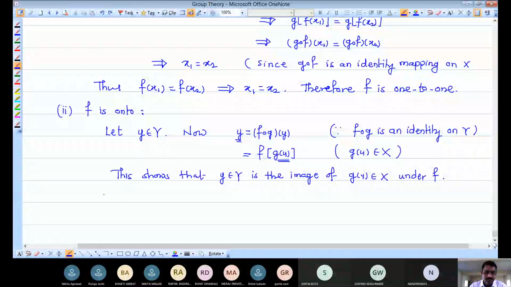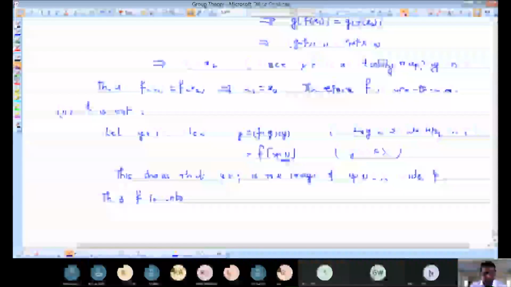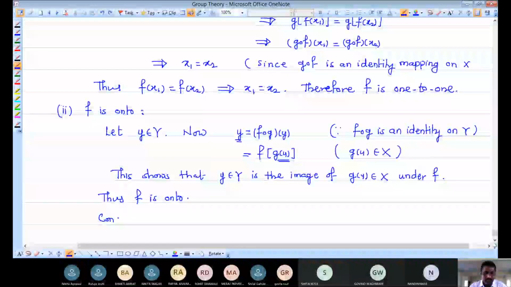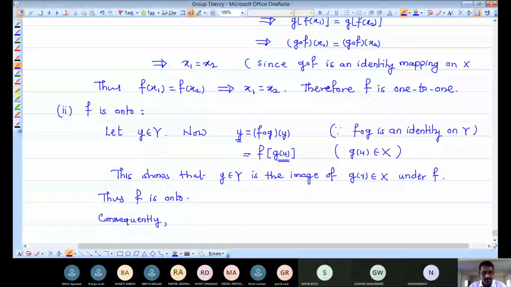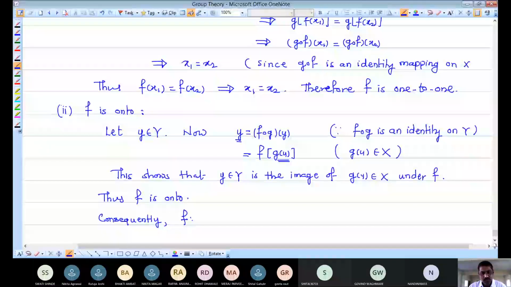Thus, F is onto. And consequently, by combining these two parts, the mapping which we wanted to show as one-to-one and onto, F from X to Y, is both one-to-one as well as onto.